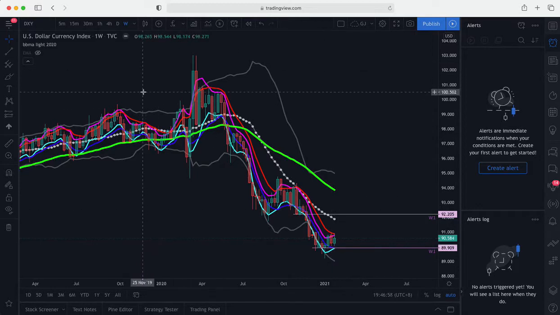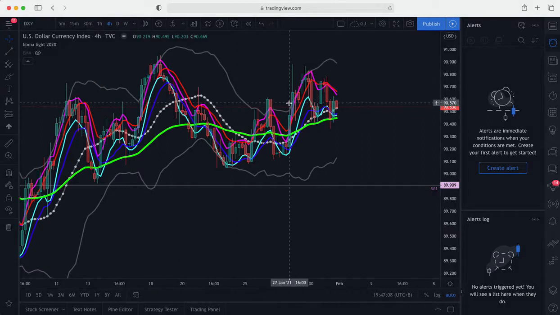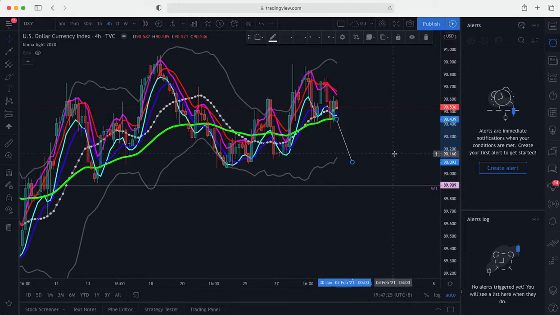But this sell setup is not ready because there's no confirmation yet. As you can see here, daily has rejected this EMA 50. H4 on the other hand has made a CSM buy and is yet to make a CSM sell. For the DXY, what we want to see is a candle close below the low BB to make a CSM sell for us to continue to take the sell.